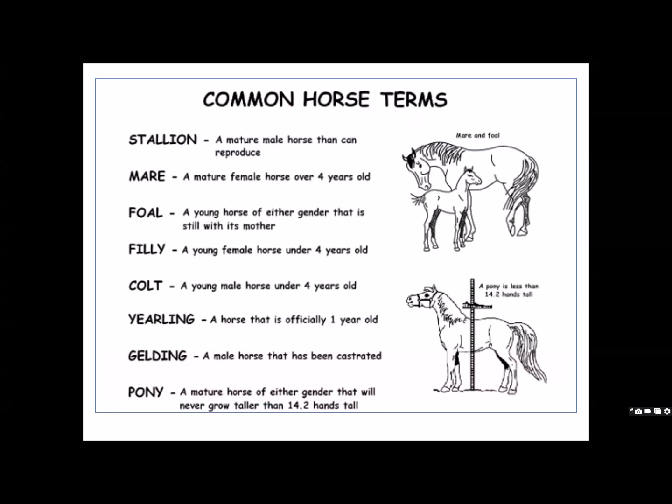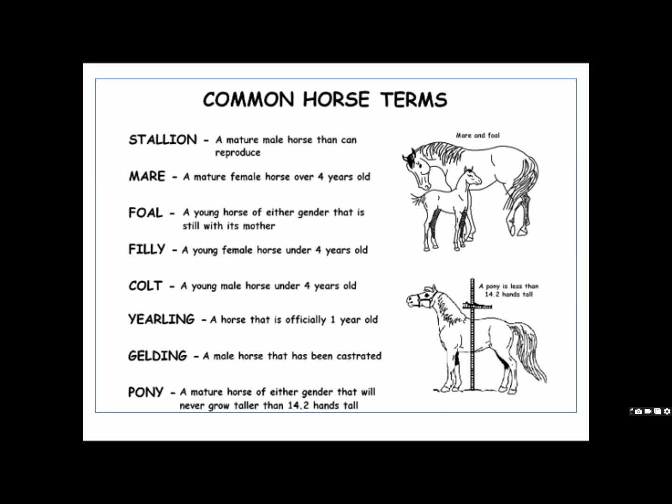What are the common terms used in this course? Stallion: a mature male horse that can reproduce, or even an age of more than 3.5 years. Mare: a mature female which is ready to produce and age is more than 4 years. Foal: a younger horse of either gender that is still with its mother.